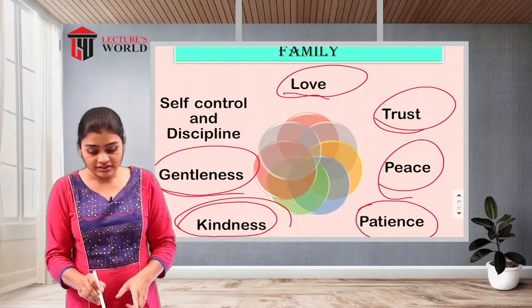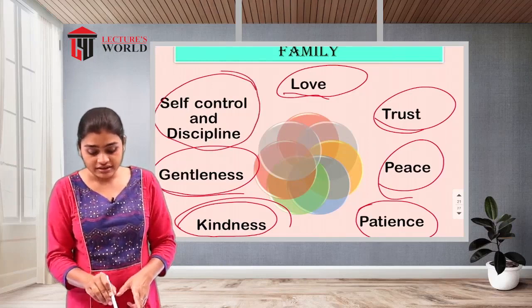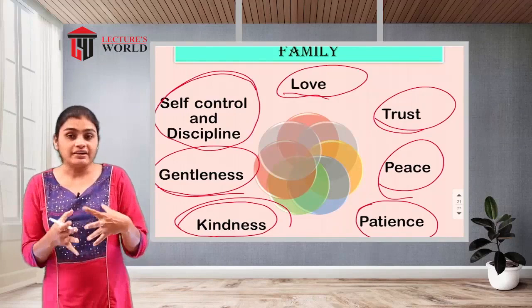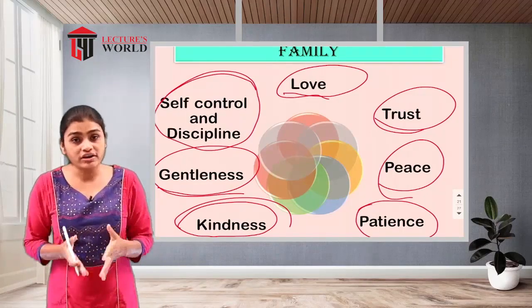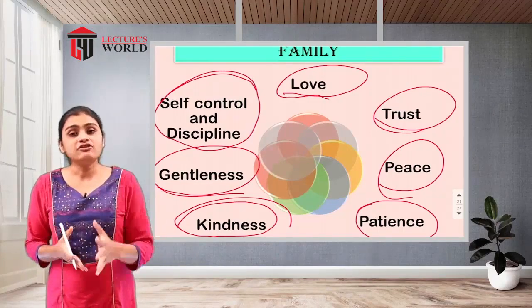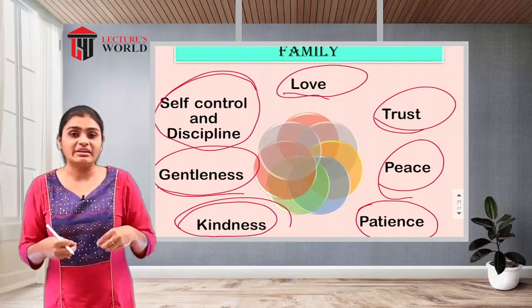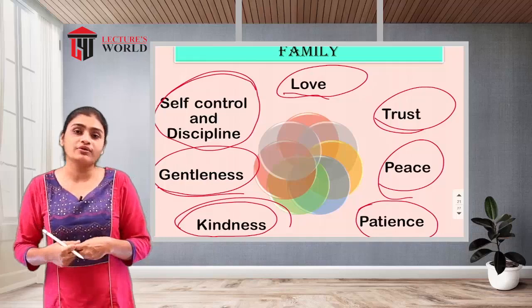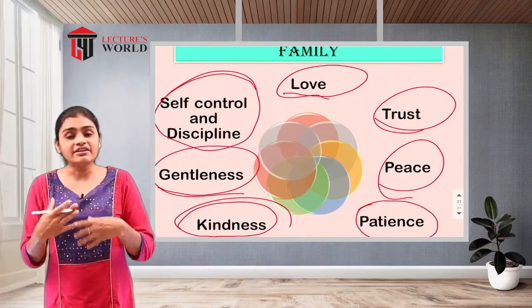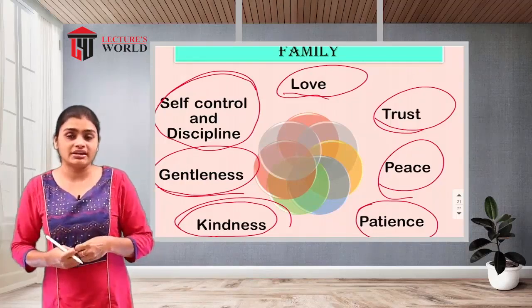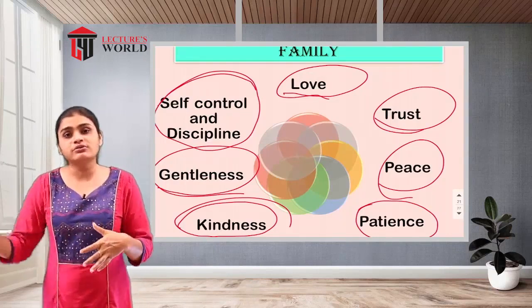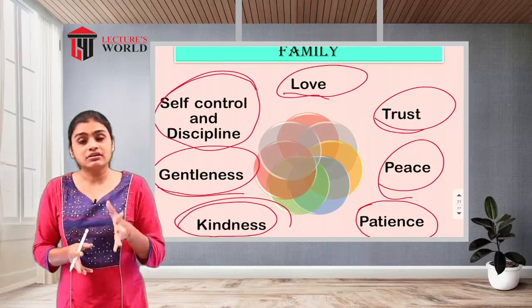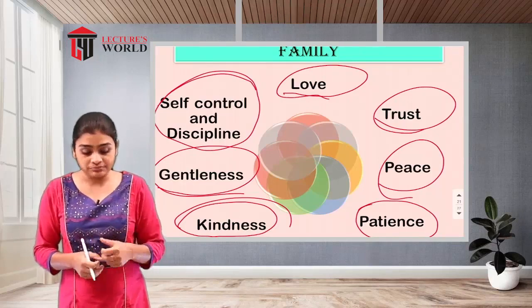And also self-control and discipline. Discipline means the rules and regulations the family has, which should be followed by each family member, and then the children also follow those rules and regulations. That leads to good discipline in the family, and that will be carried into society as well. So that's why discipline is also a good characteristic of a family.